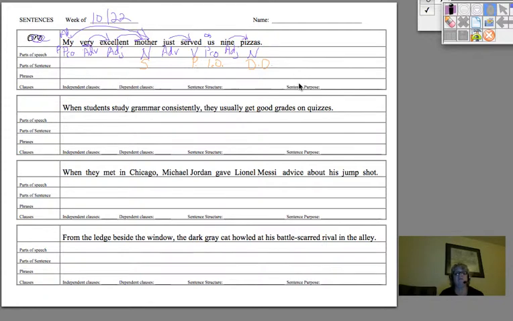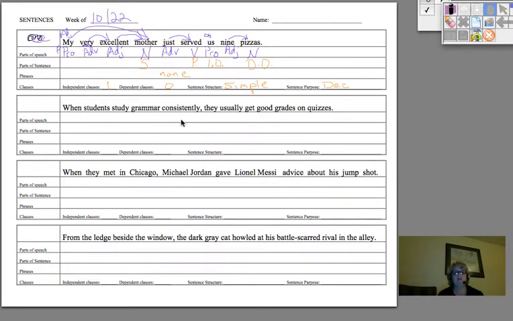We look for phrases. And right now, the only kind we use are prepositional phrases, and there aren't any, so there are none. How many clauses? There's only one subject-predicate combination, only one clause. It's independent, 0 dependent. Structure is simple. Sentence purpose, it's just a statement. So like most of our sentences, it's declarative.